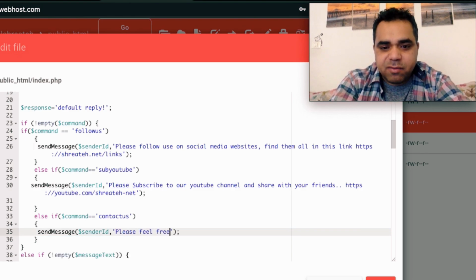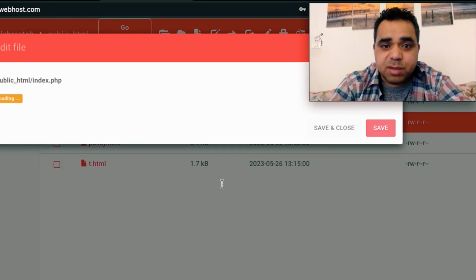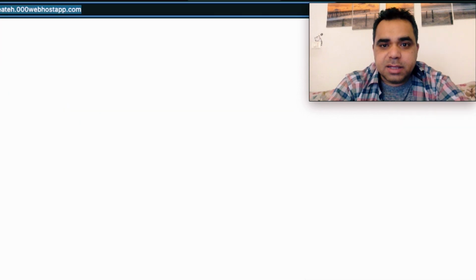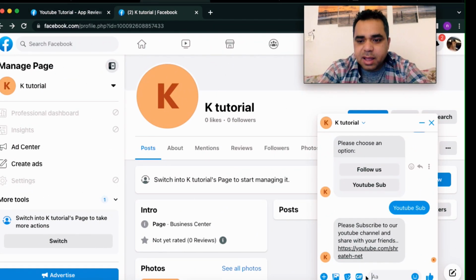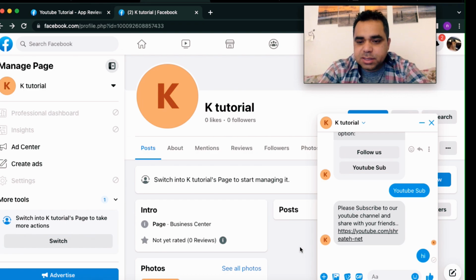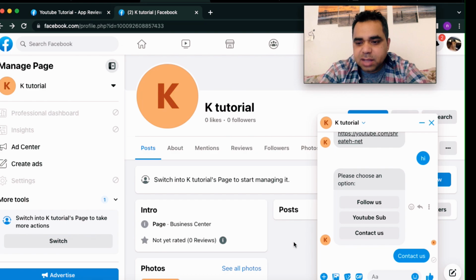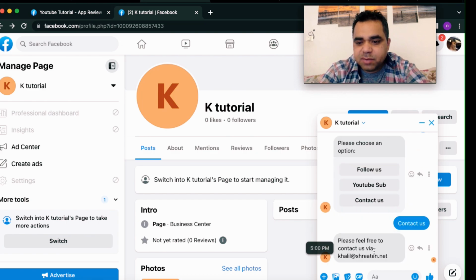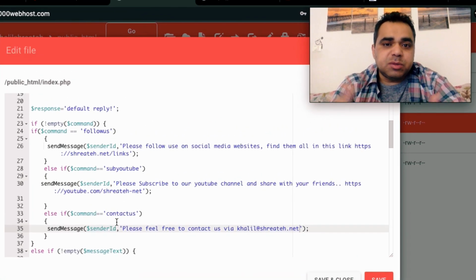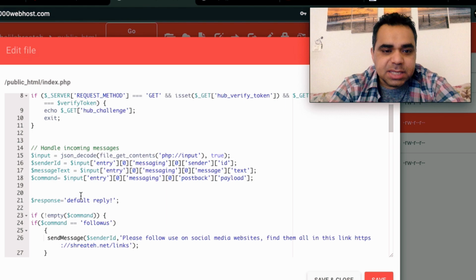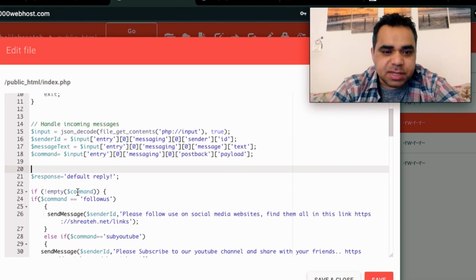Please feel free to contact us via khalil@shreateh.net, which is my official email address if you want to contact me. Let's go back and say hi to get the new buttons, and see here, contact us. Click contact us, and what we have now is please feel free to contact us using this email address. This is how to modify the buttons and the messages. You can add and modify whatever text you want here.